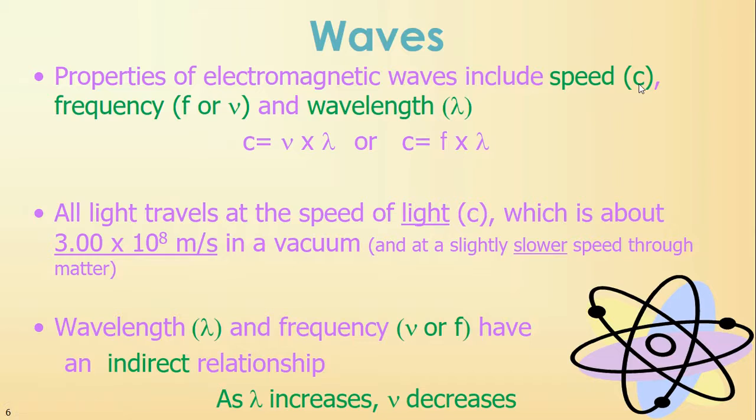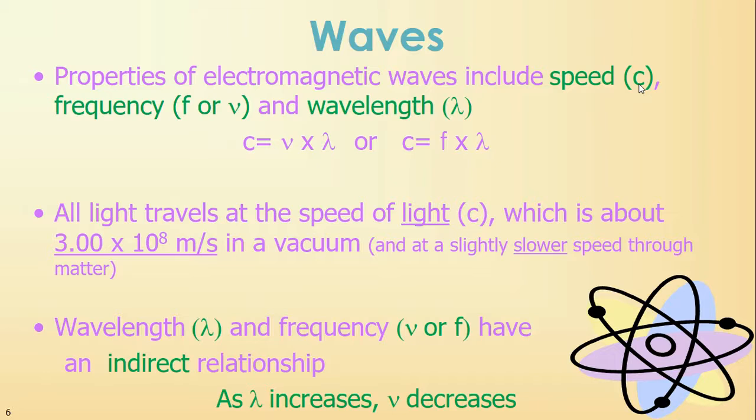All light travels at the speed of light, which we call C, and that's about 3.00 times 10 to the 8 meters per second in a vacuum. It's going to go slightly slower if it's light going through matter. In this class, we will assume that it's always going at the speed of light.